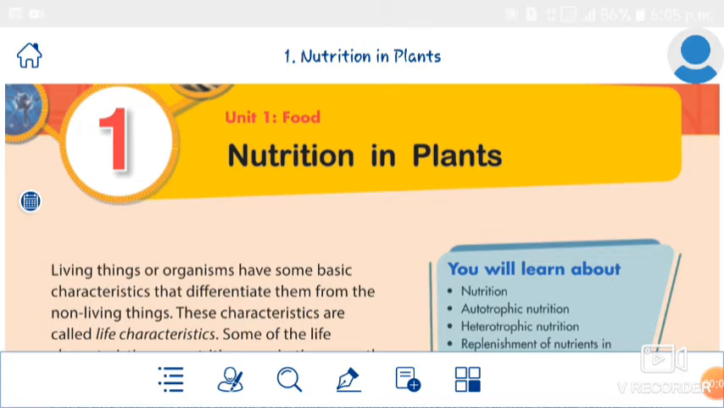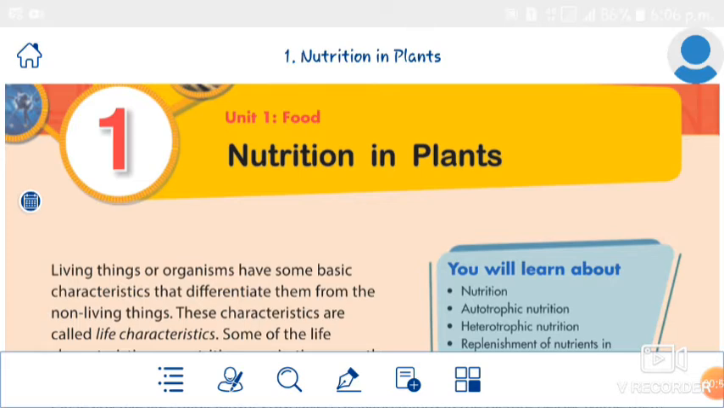Okay, so we have completed our first chapter, nutrition in plants, and we have also started the second lesson, nutrition in animals. So this week, let's revise the lesson nutrition in plants. In this lesson, we studied that we need food, right? Even plants need food. Why do we need food? We need food to get energy to do our daily work. Likewise, plants also need food to grow.